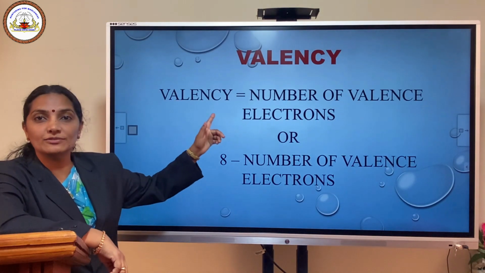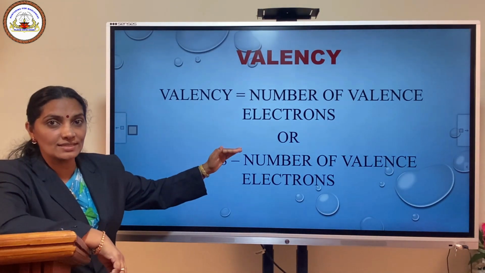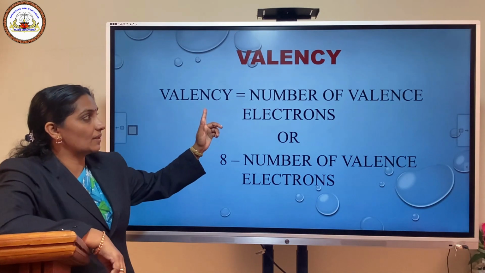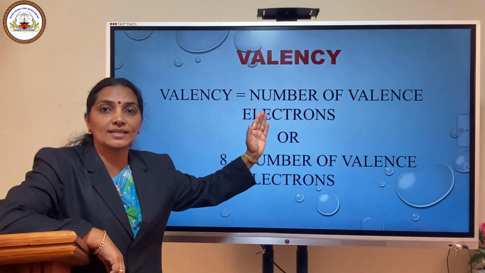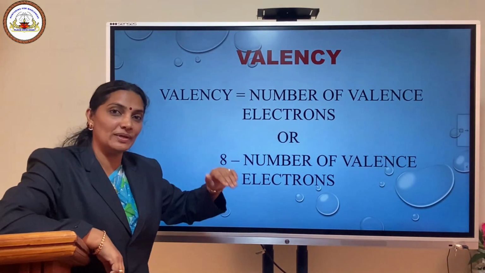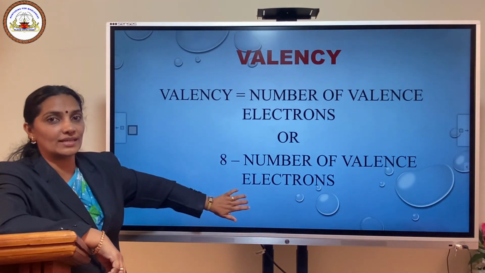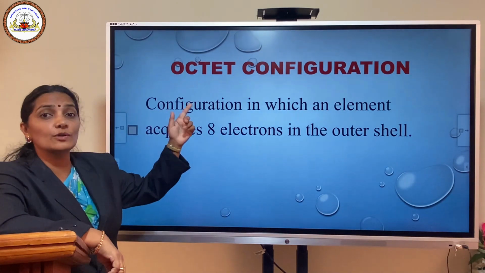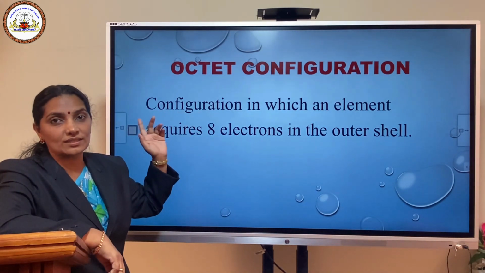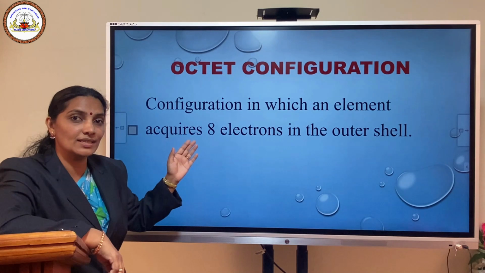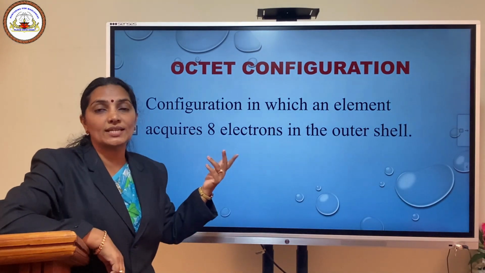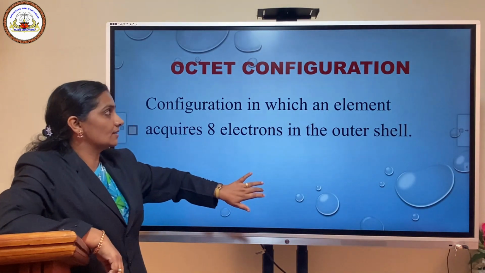Then, calculation of valency. For metals, the valency is calculated by taking the number of valence electrons itself. For non-metals, valency is calculated by 8 minus the number of valence electrons. Then we have octet configuration. Octet configuration means a configuration in which an element has 8 electrons in the outer shell.